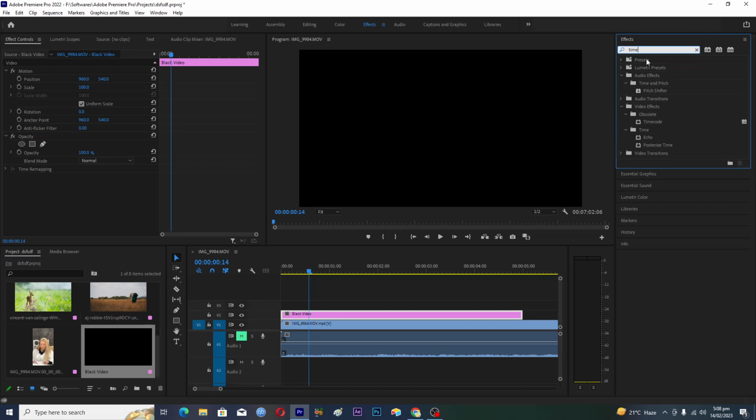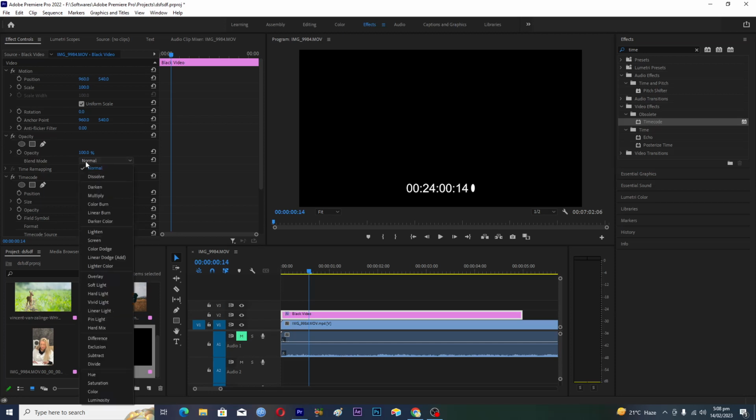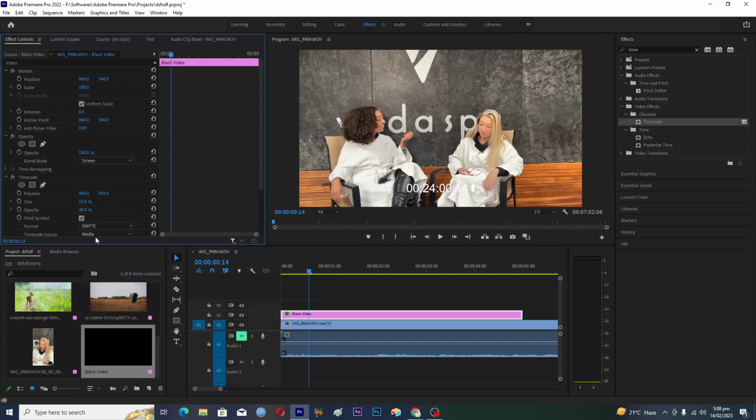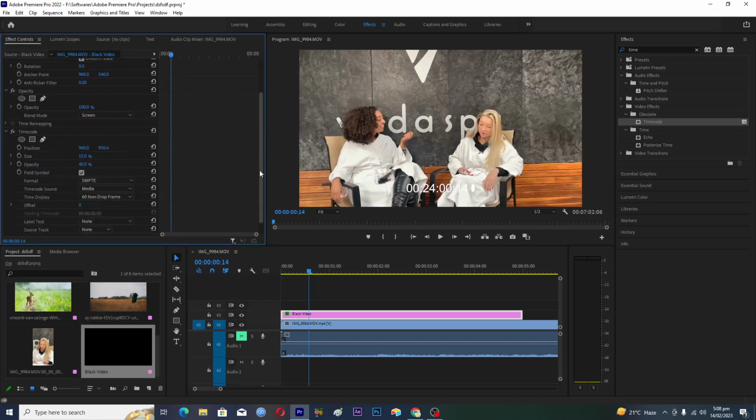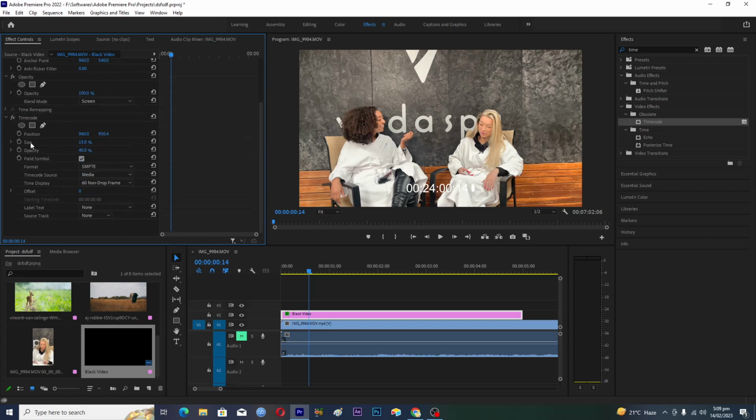Okay, so you will drag and drop this effect, which is Timecode, onto your black video here, and in the Opacity effect change the blend mode to Screen. Okay, and now scroll down and you will see the Timecode effect. You need to turn off the Field Symbol option here and change the Timecode Source from Media to Generate.